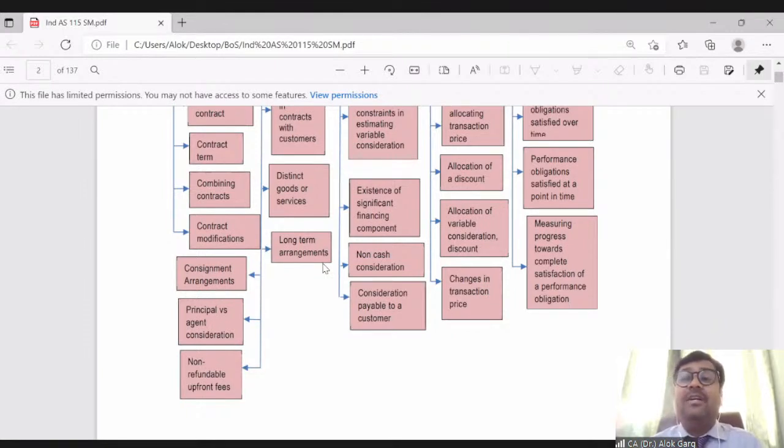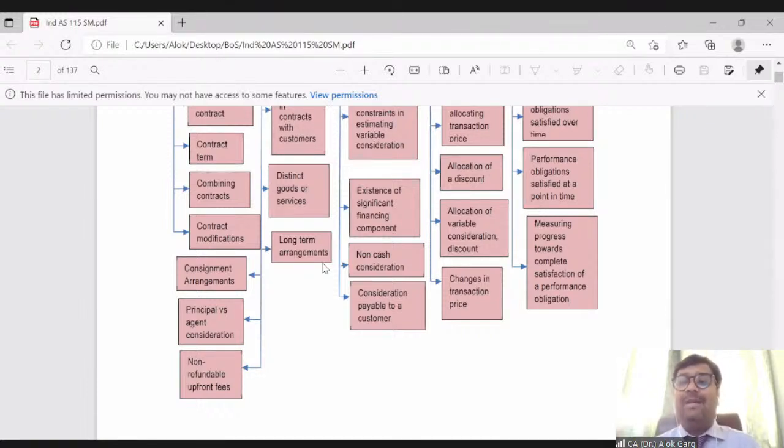Principal versus agent considerations. While recognizing revenue, it is important to note whether I am acting as a principal or as an agent. For example, Make My Trip. You all have used the website Make My Trip, right? You must have booked a flight ticket from Make My Trip. If Make My Trip is booking a flight ticket from Air India, Make My Trip is charging a fare.